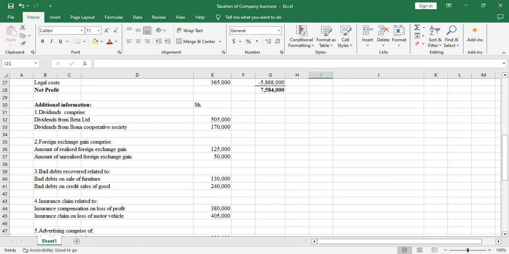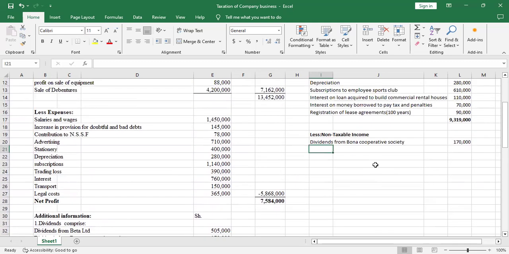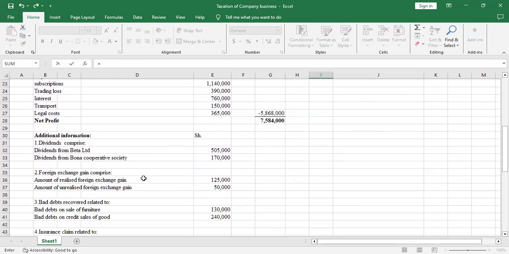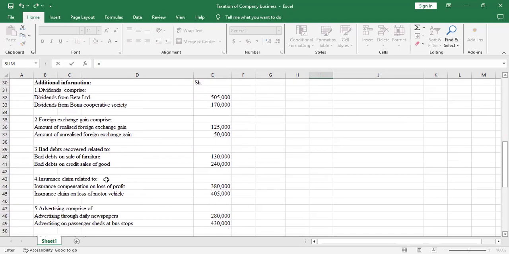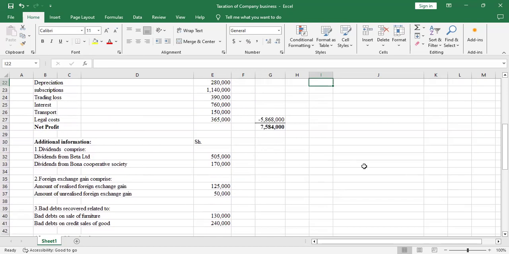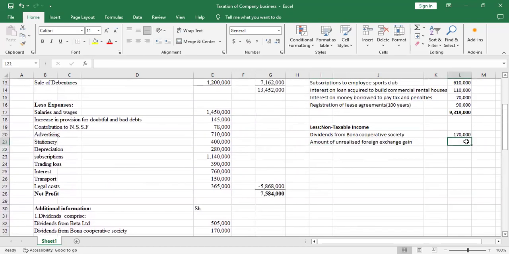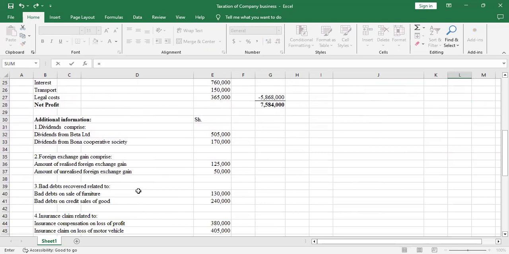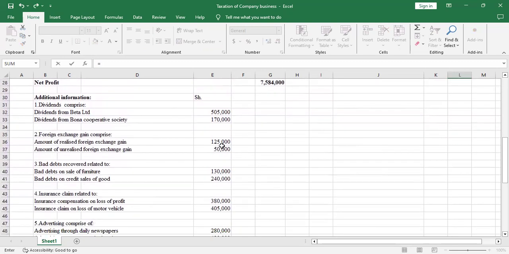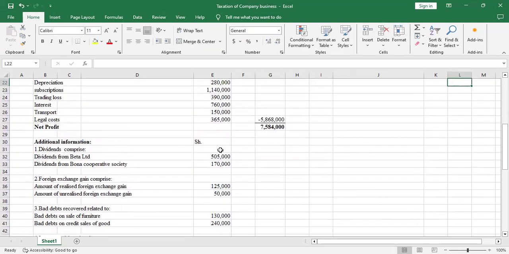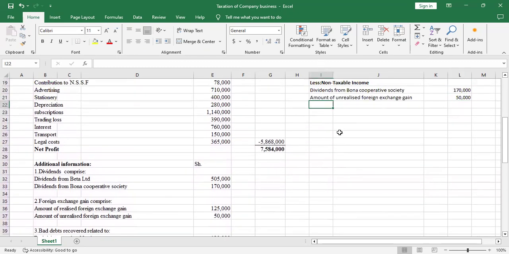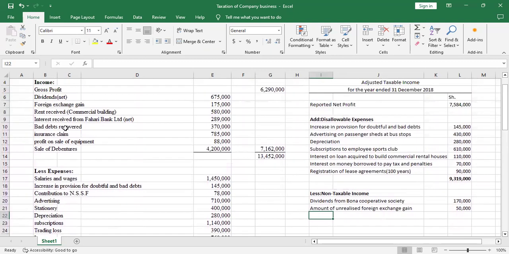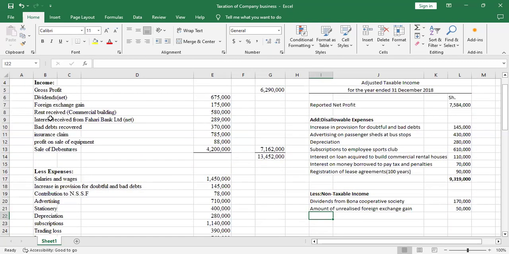So I'll pick the second one, the unrealized. Unrealized is an untaxable income. So I'll pick that amount for unrealized, 50. I'm moving well.